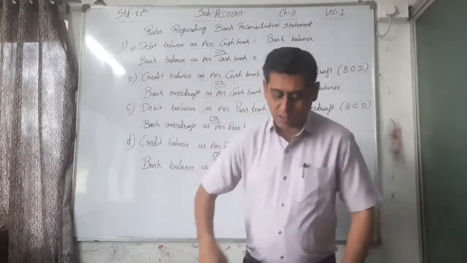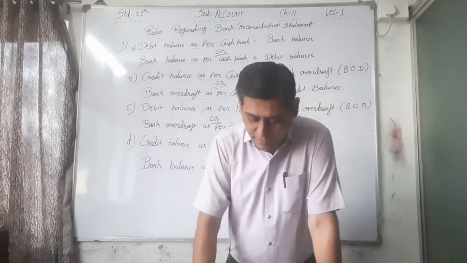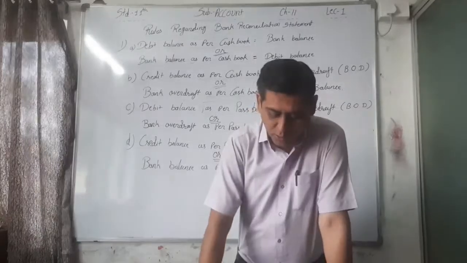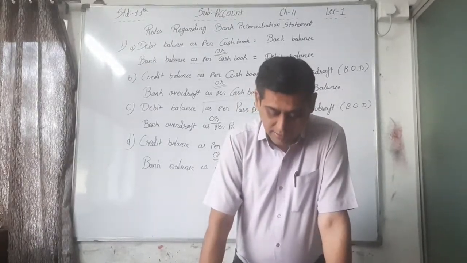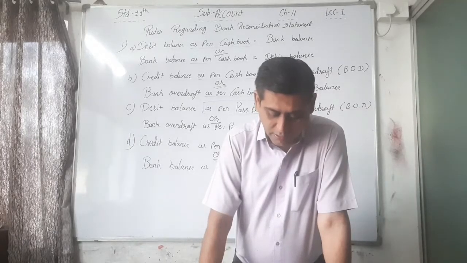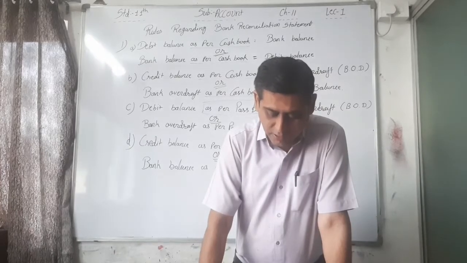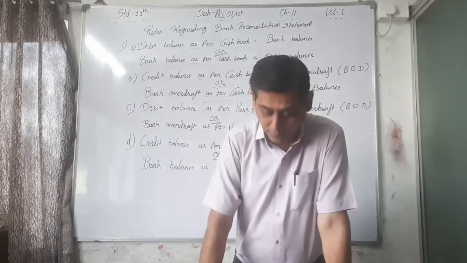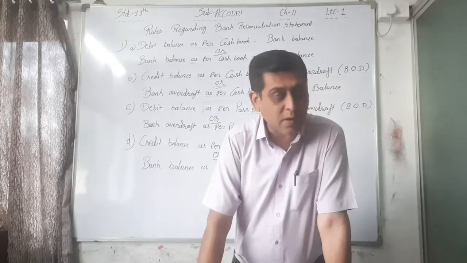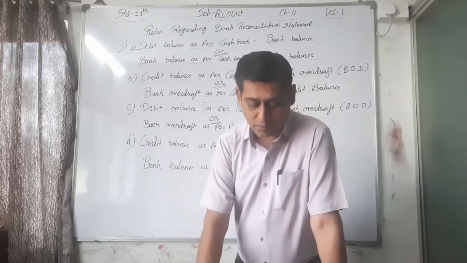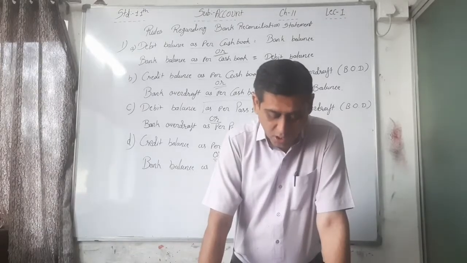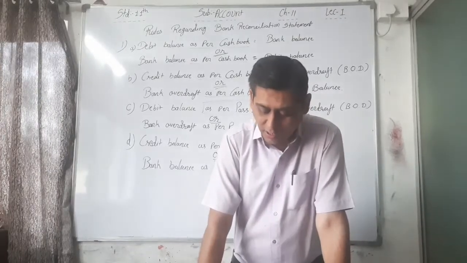So, in short, the transactions between the business and the bank are transactions between two persons in which the rules of personal accounts are applied: debit the receiver, credit the giver. Under this rule, it becomes receivable for one person and payable for the other person. Receivables have a debit balance while payables have a credit balance. That we also discussed in the trial balance chapter. The receivable is always debited and payables always have a credit balance.